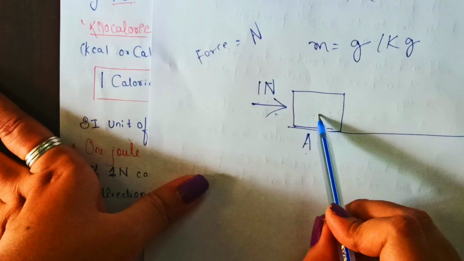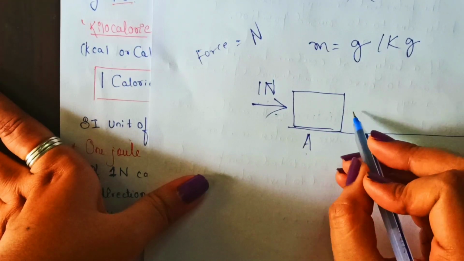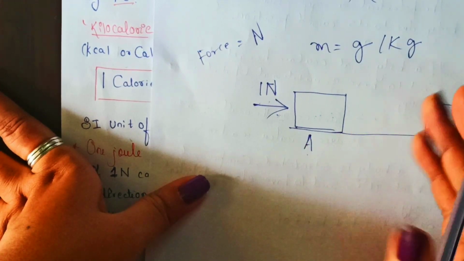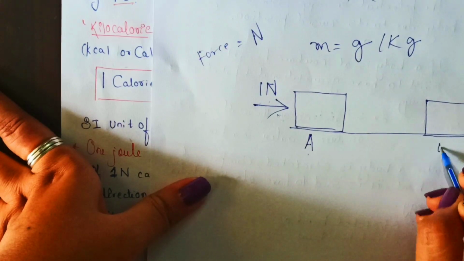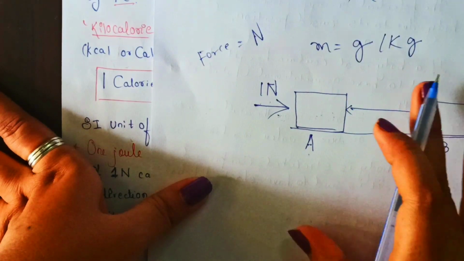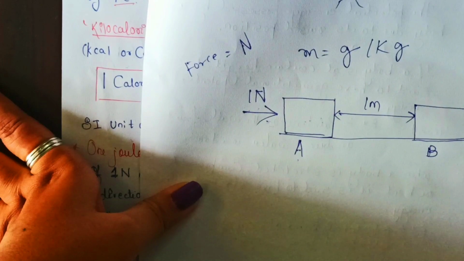When we apply this force on this body, what will happen? This body will get displaced. It will move to another position. Just suppose its position has changed from A to B, and this body has covered a distance of 1 meter.